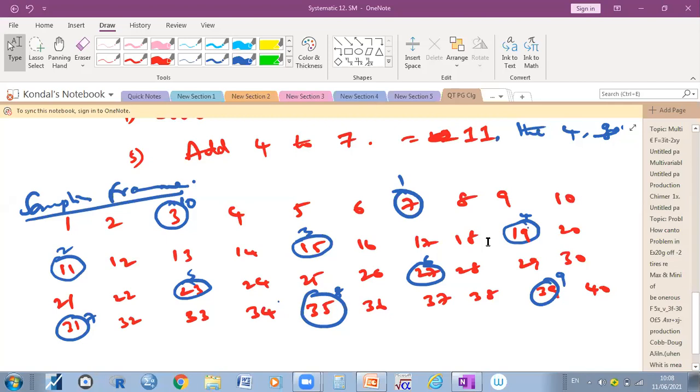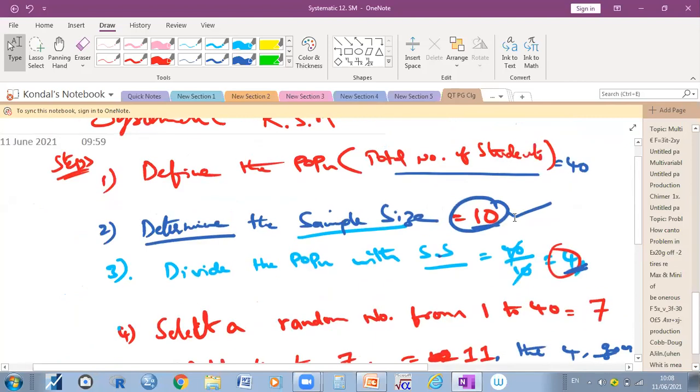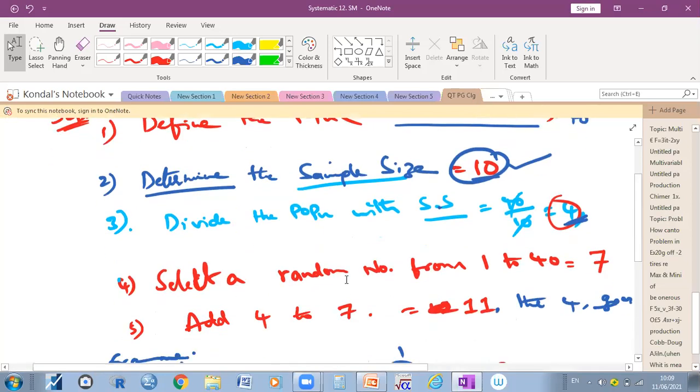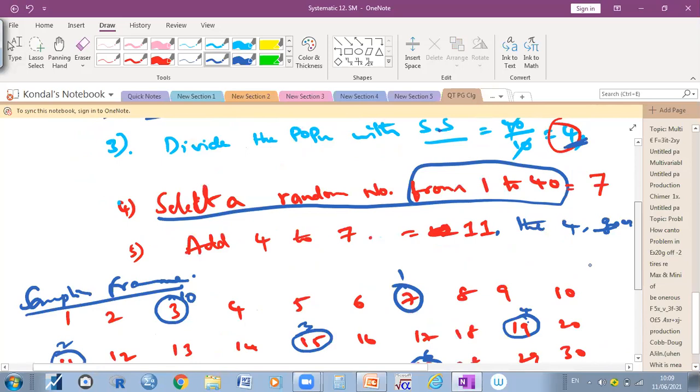But when I'm selecting random numbers here, for example, I know 40 students are there and I need to select only 10 out of 40. When I divide the population by the sample size, I got 4. Then it is the time of selecting a random number. When I'm selecting a random number from 1 to 40, there is some bias, but the bias becomes only for one candidate.